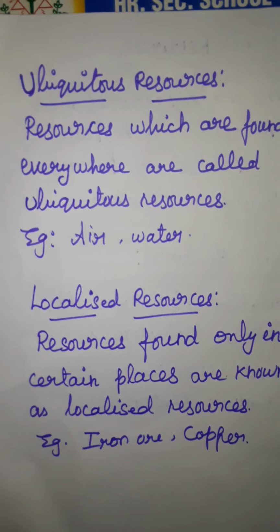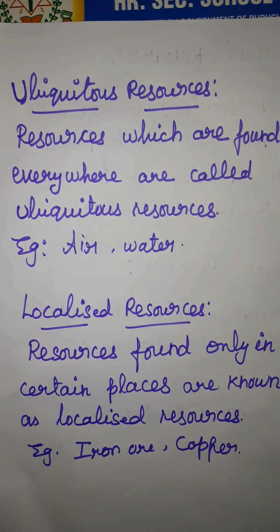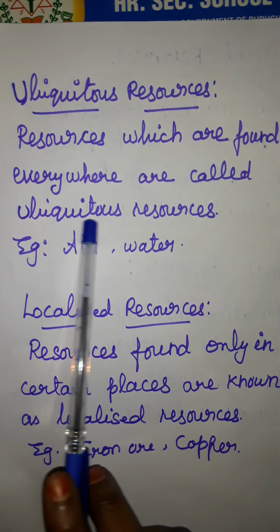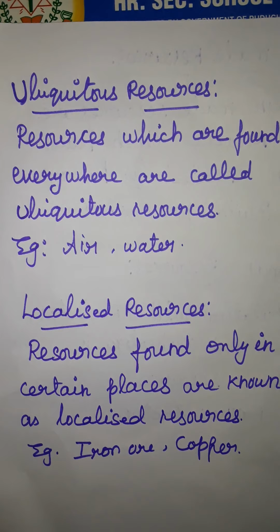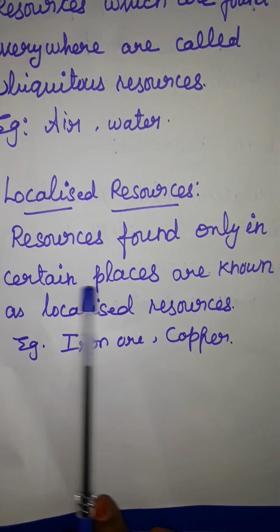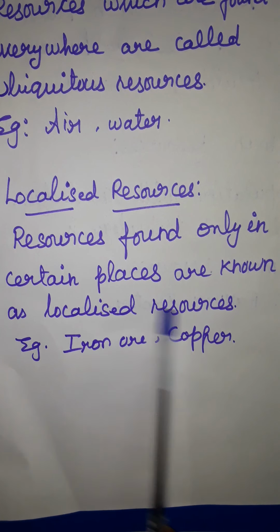Again we are going to see the next part, ubiquitous resources and localized resources. Shall we read it again? Resources which are found everywhere are called ubiquitous resources. Localized resources means resources found only in certain places are known as localized resources. Shall we see the mind map again?